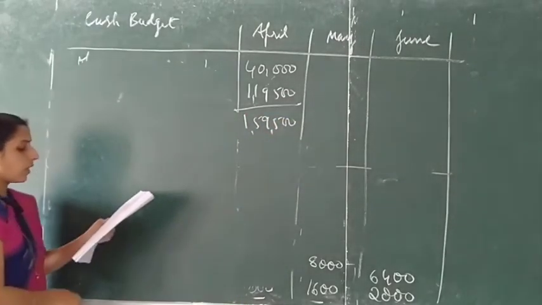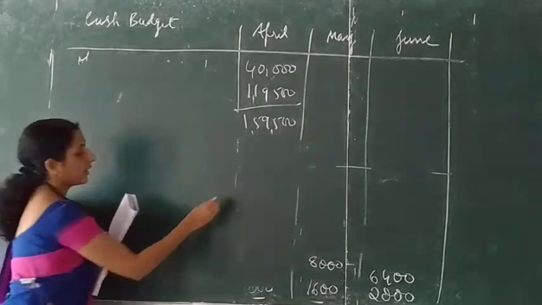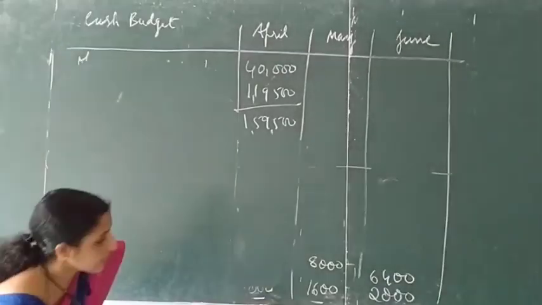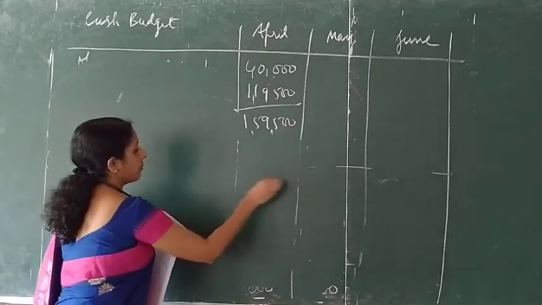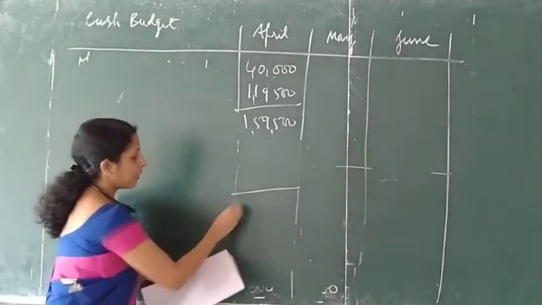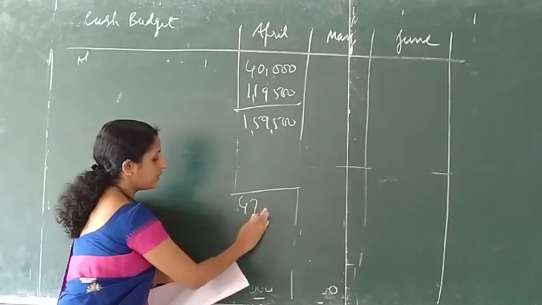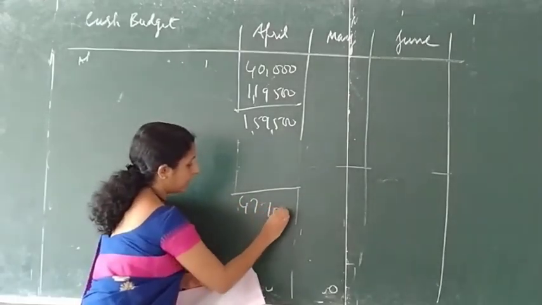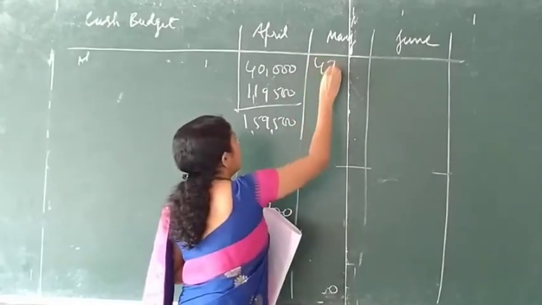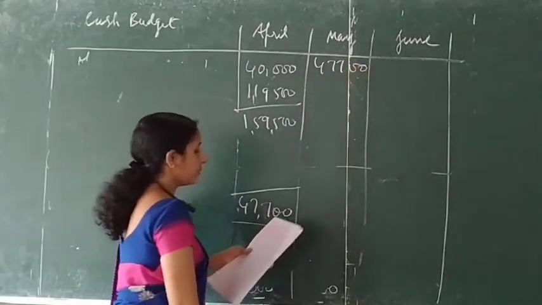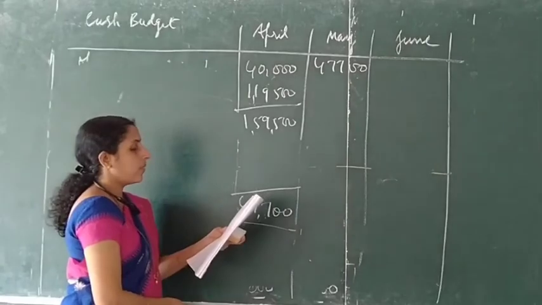Now I am deducting all the payments, and after deducting the payments, the closing balance will be 47,700. This will be the opening balance for May.